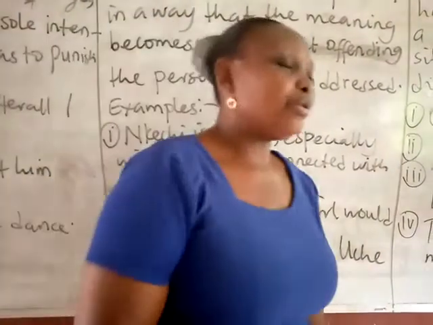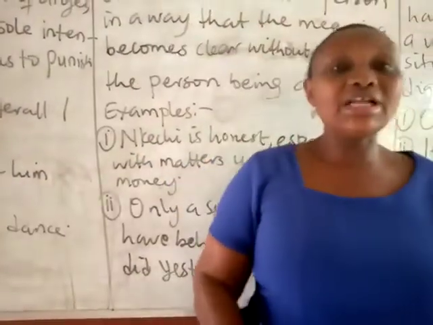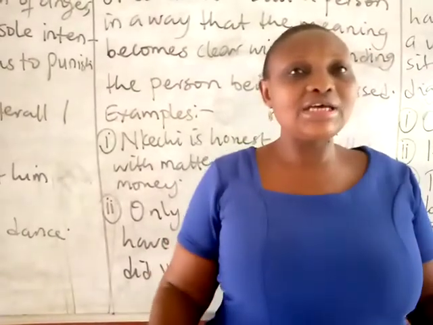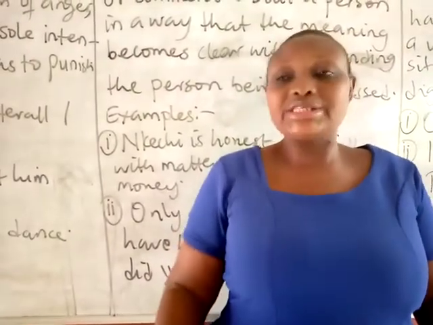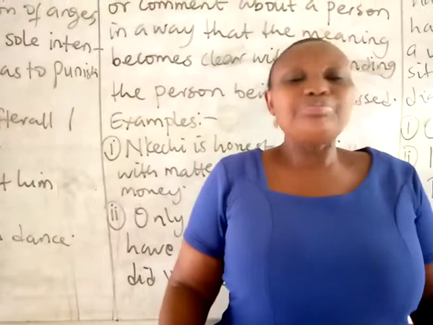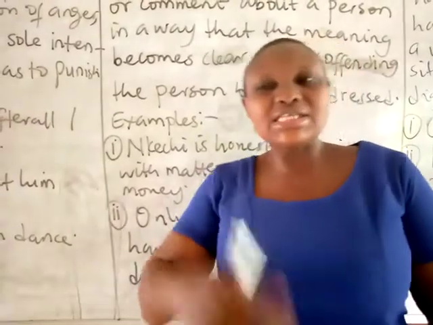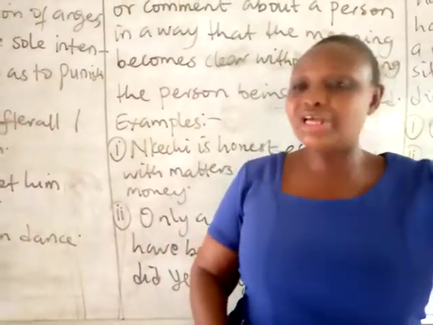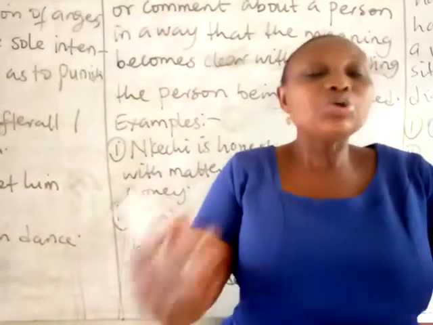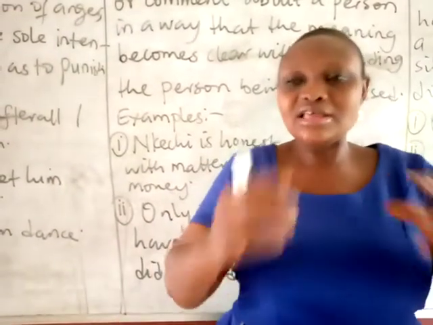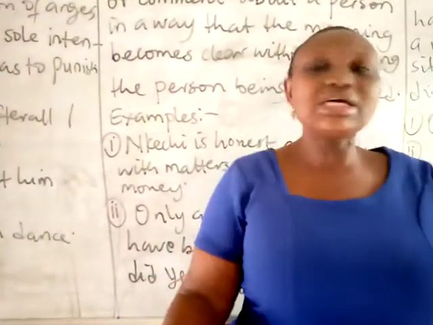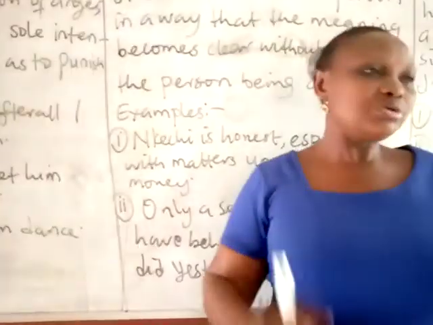In this example, Uche is categorically said to be a senseless girl. But you never said, Uche, you are a senseless girl. By the statement that only a senseless girl would have behaved the way Uche behaved yesterday, Uche is categorized as a girl without sense. So that is an insinuation.